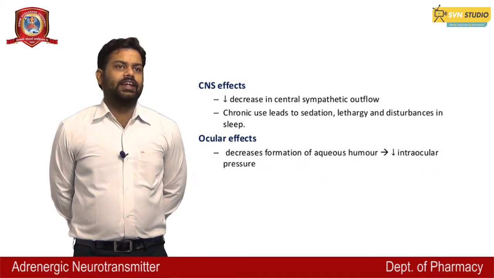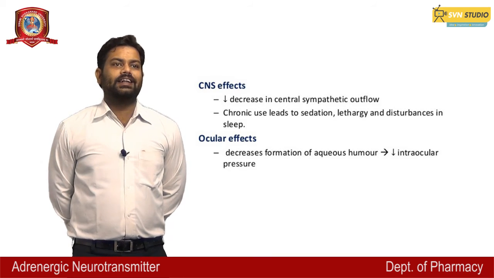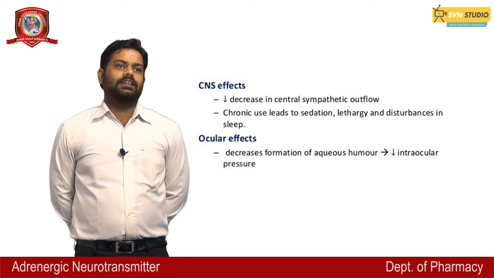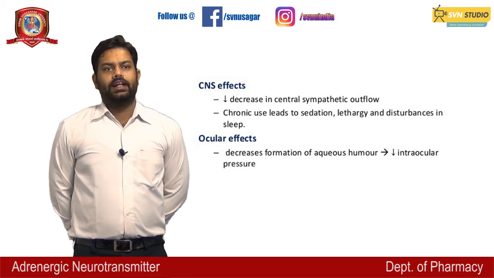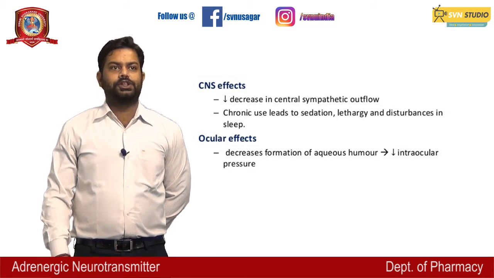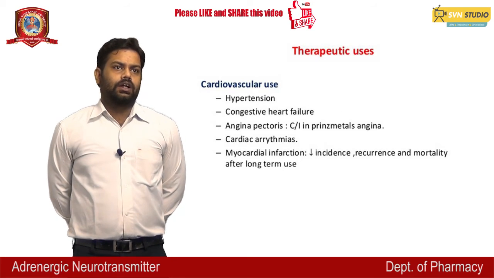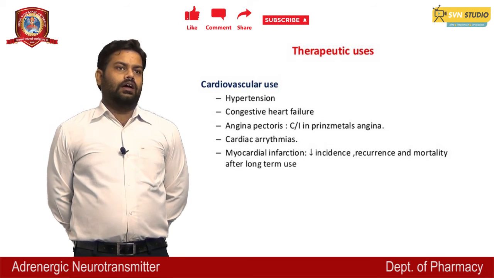CNS effect: decrease in central sympathetic outflow; chronic use leads to sedation, lethargy and disturbance in sleep. Ocular effect: decreases the formation of aqueous humor and decreases intraocular pressure.